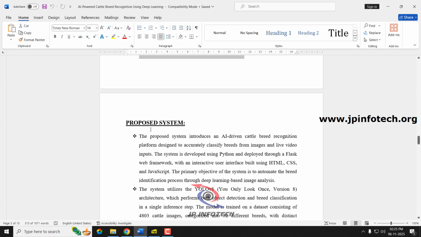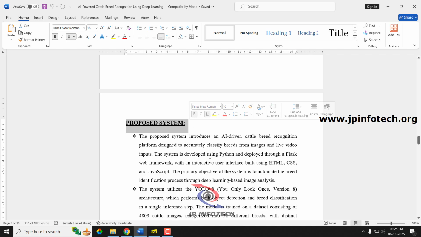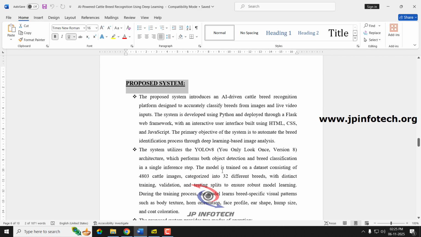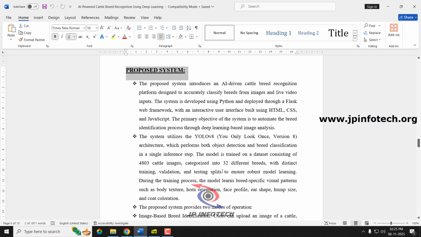Now coming to the proposed system. To overcome all these issues mentioned in the existing system, we have proposed the AI powered cattle breed recognition using deep learning, which is developed using Python, Flask, HTML, CSS and JavaScript. And we have used YOLO V8, You Only Look Once version 8 architecture. Here we have used 32 different breeds of cattle, and the training dataset contains 4,803 cattle images.